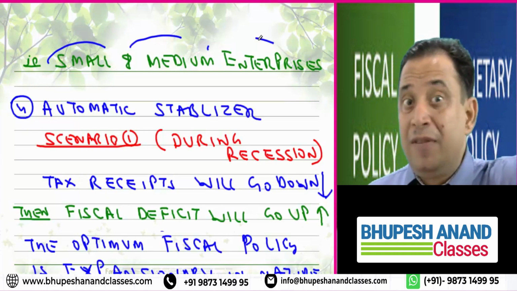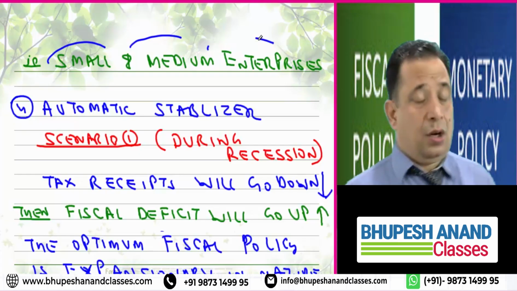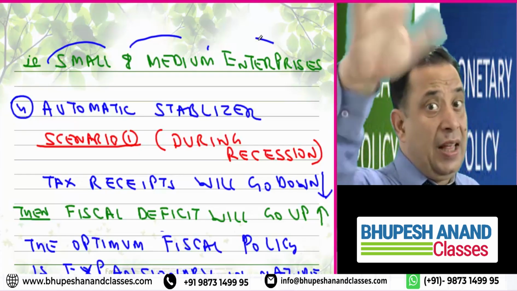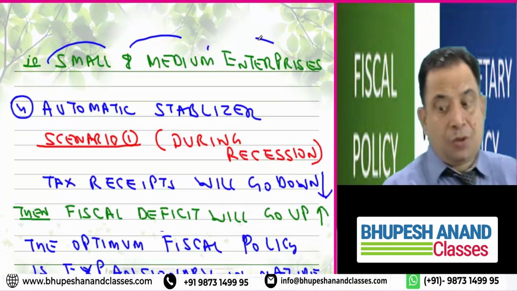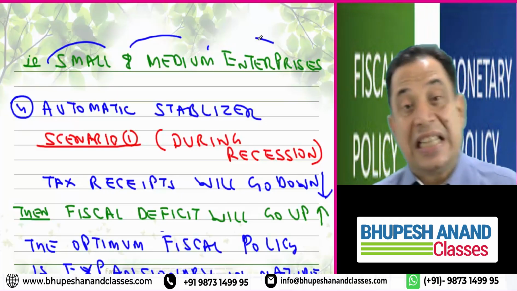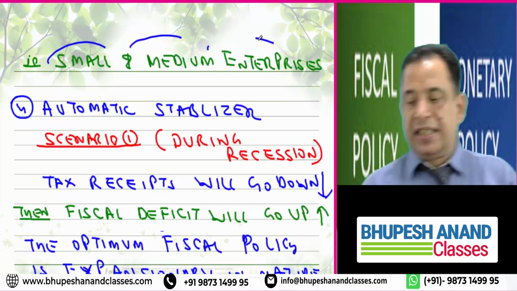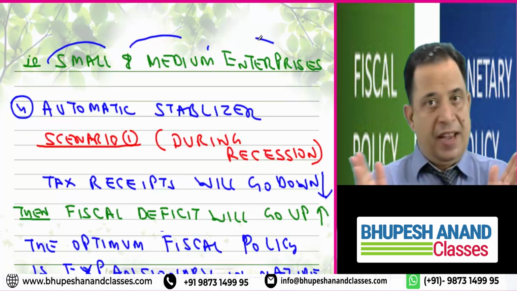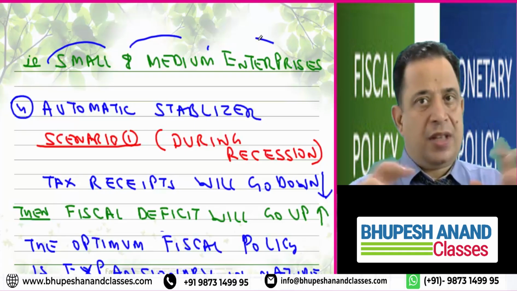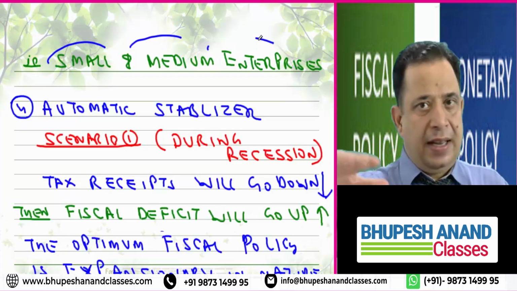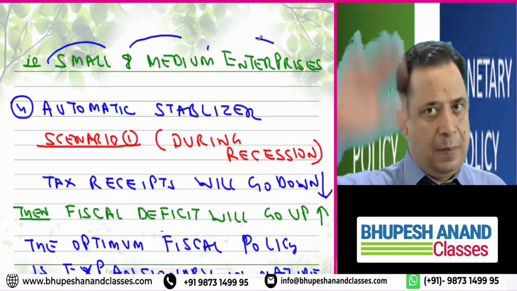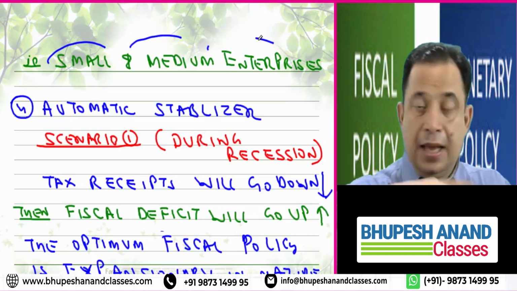Now please be with me for the coming 2 minutes. The coming 2 minutes are very important. Again I am telling you, please sit straight. When I say during recession, the tax receipts will go down. We agree with that. When I say recession, it means activities are slowed down, GDP is less, output is less, tax is less, consumption is less, demand is less, supply is less, everything is less.